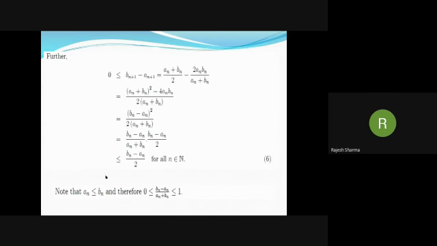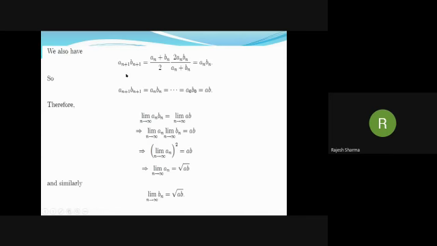Alternatively, we can show this by using the squeeze principle. We have 0 is less than or equal to Bn minus An. And from here, inductively, we have Bn minus An is less than or equal to (B minus A)/2 raised to the power n. And the limit of this when n goes to infinity, (B minus A)/2 raised to the power n, goes to 0. So by the squeeze principle, we conclude that the limit of Bn minus An goes to 0. That is, Bn and An converge to the same limit.